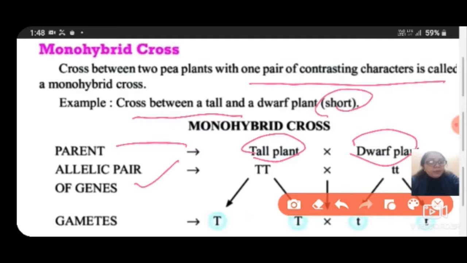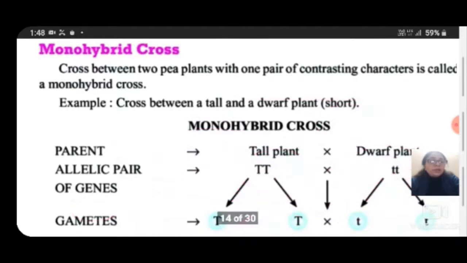What is the allelic pair? Capital TT and small tt. They are the representation of the allelic pair of genes. Now, what are the gametes of this allelic pair? We can separate them: capital T, small t and small t. So all the alleles segregate, or separate, from each other.